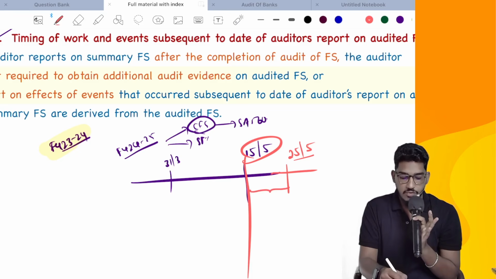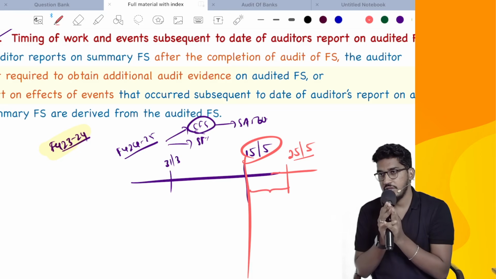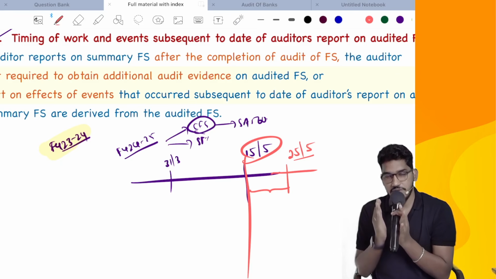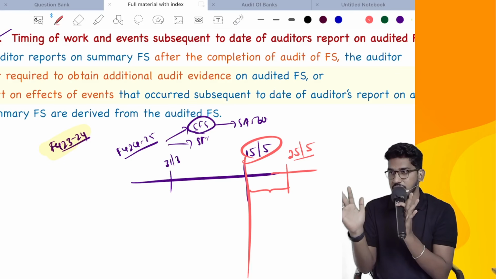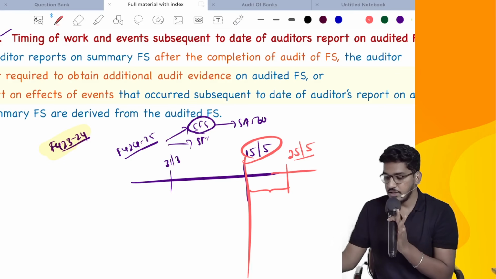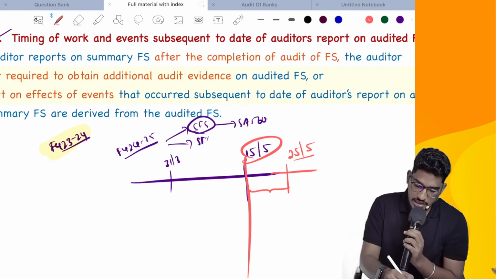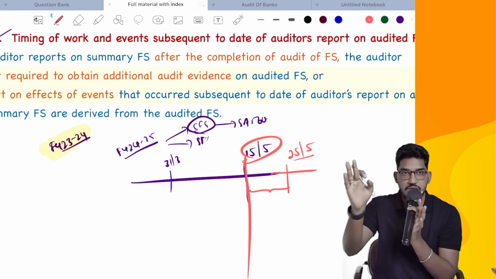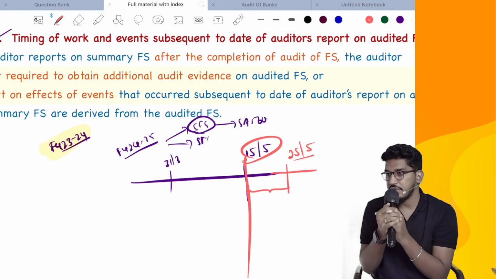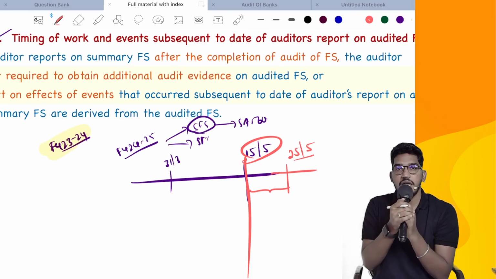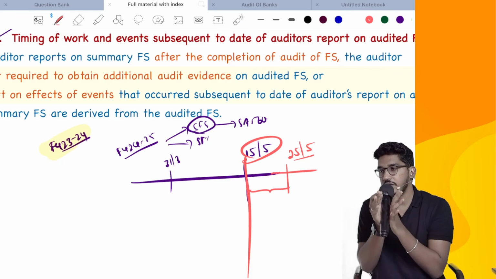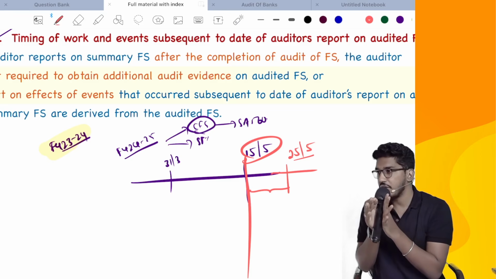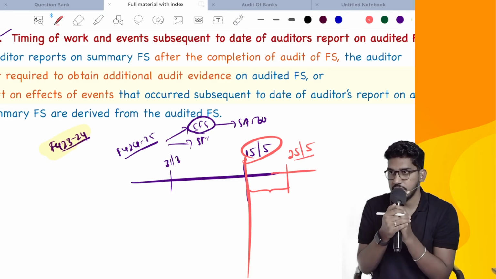We are nowhere required to worry about these events. Why? Because, as I have told, when we are verifying summary financial statements, we are only checking whether they are properly summarized or not. So only matters that have taken place till the date of your audit report on the main financial statements will be your subsequent events. After that date, whatever events have taken place, you need not worry, even in the audit of summary financial statements.